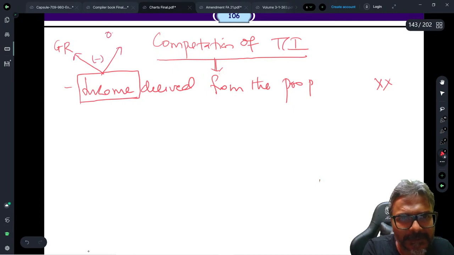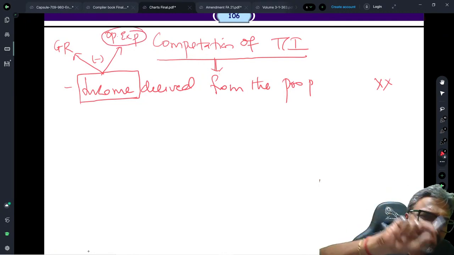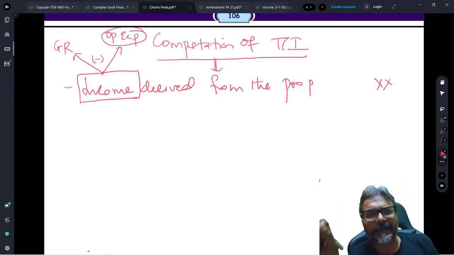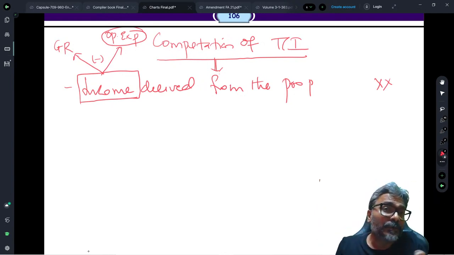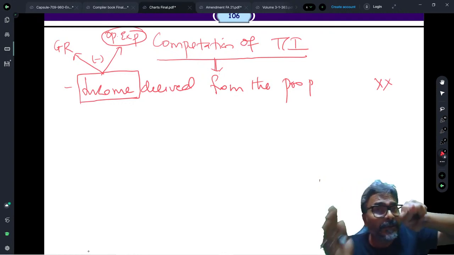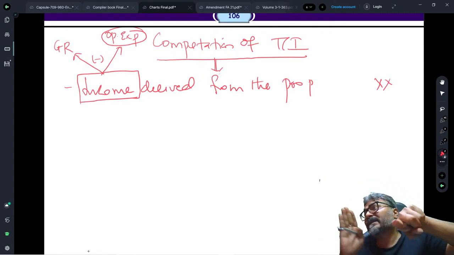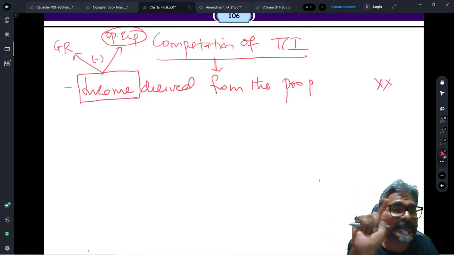The income comprises of the two things. One is the gross receipt and second one is the operational expenditure. Okay. So now we actually reduce the operational expenditure from the gross receipt. That is what we do. But in some of the solution, you suddenly find that it is only the gross receipt which is taken. The operational expenditure is considered as the application. The operational expenditure, students, is taken as the application.